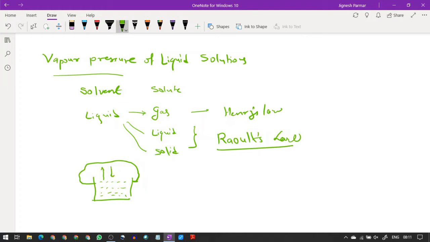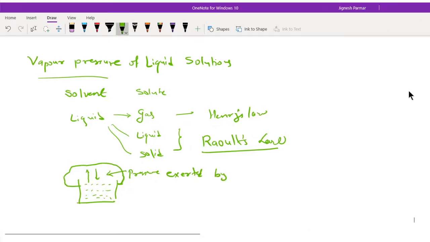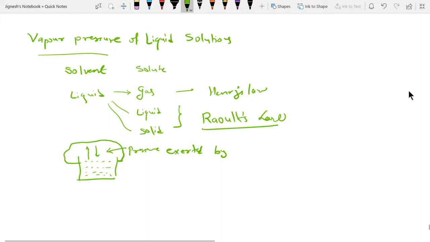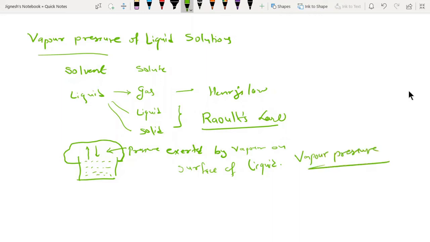When they come in equilibrium, at that time some pressure is exerted by the vapor on the surface of the liquid. This is called vapor pressure. So guys, this is what is called vapor pressure. Okay, so what are we going to talk about now?